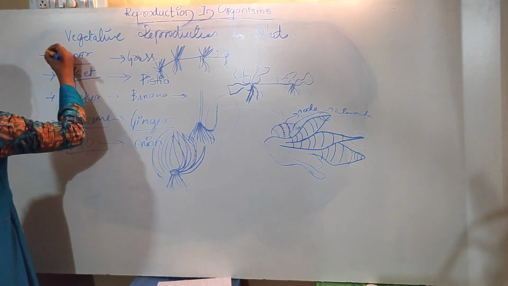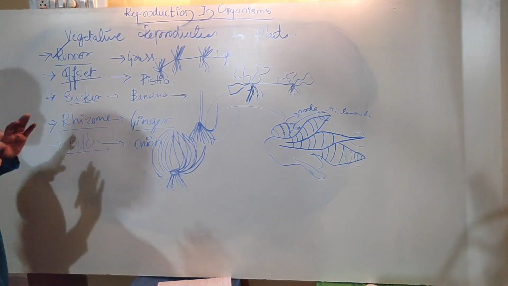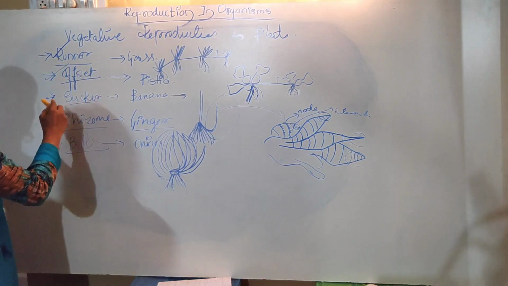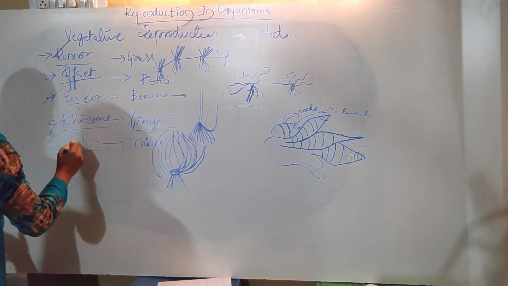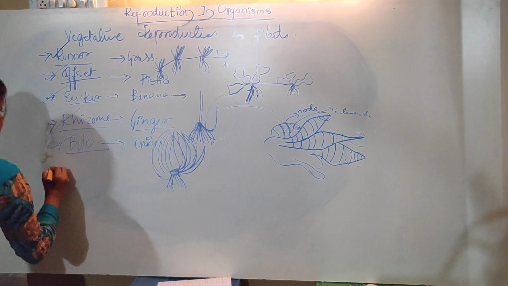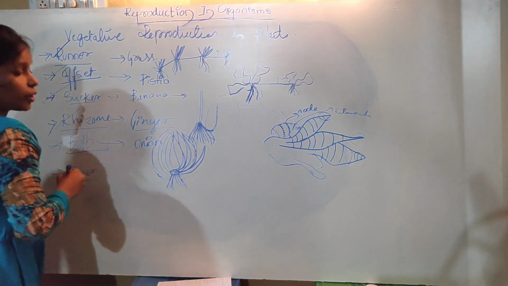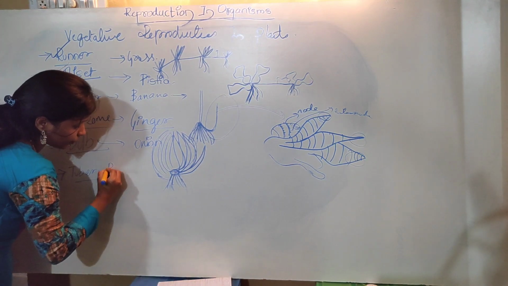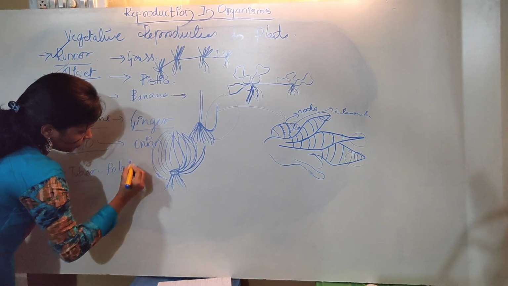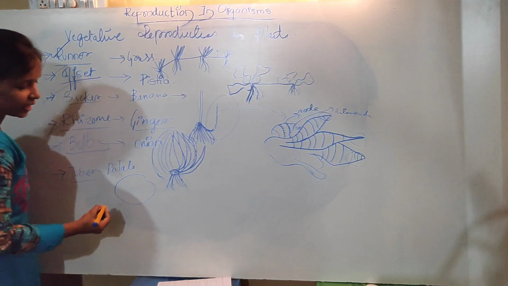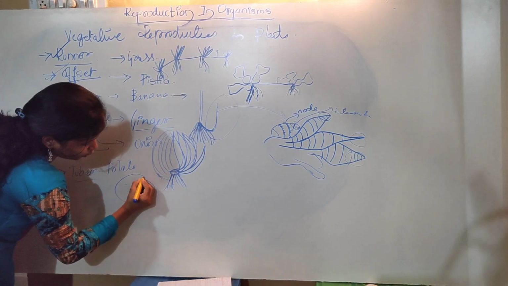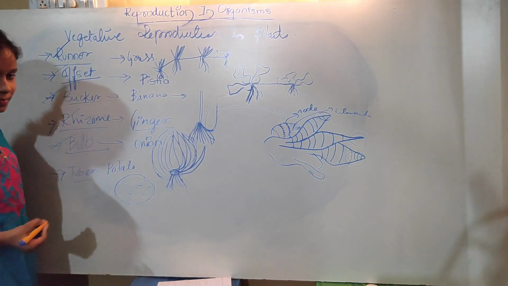Now we have finished with runner. Please don't get confused: offset, sucker, rhizome, bulb. Next we'll go with tuber. You are more familiar with the tuber too. The best example is potato. When you see a potato, you can see eyes on it. Yes or no? Not your eyes.